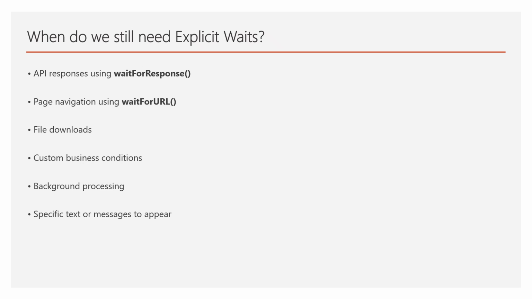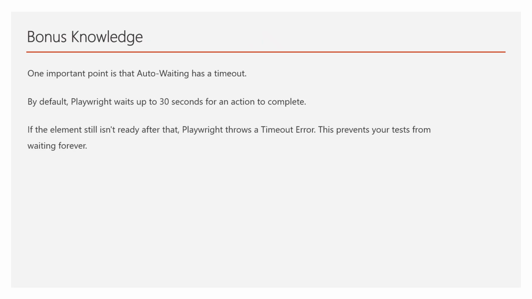One important point many people don't know is that auto waiting has a timeout. By default, Playwright waits up to 30 seconds for an action to complete. If the element still is not ready after that, Playwright throws a timeout exception. This prevents your tests from waiting forever. These are three additional bonus points for you to understand and explain in detail.